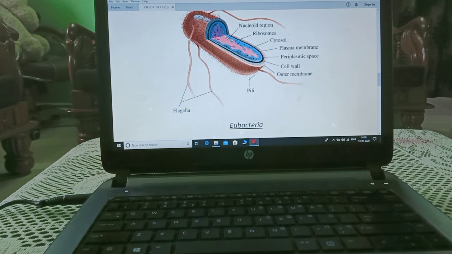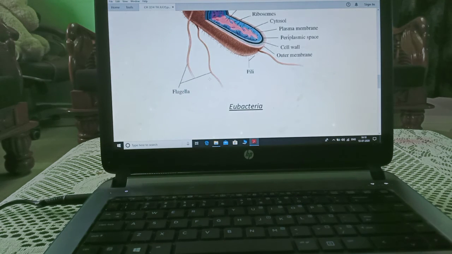Eubacteria: you can see the clear difference between both of them. Nucleoid region, here a clear nucleus is formed. Ribosome; earlier it was not a nucleus. Plasma membrane, periplasmic space, that is cell wall, outer membrane, villi, and flagella. This is Eubacteria.